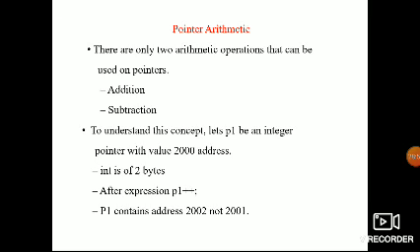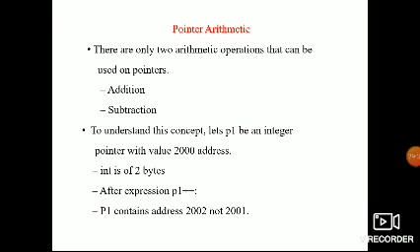Next, rule 2. If you subtract 2 addresses, what will you get? You will get a number, not an address. That number is the number of elements. So we have to follow a formula: size difference divided by the size of the data type. If I declare 2 pointers, int star p1 is equal to 100 and p2 is equal to 200.